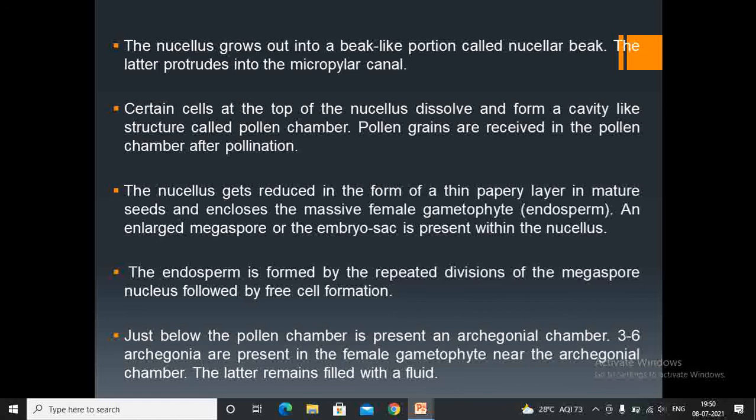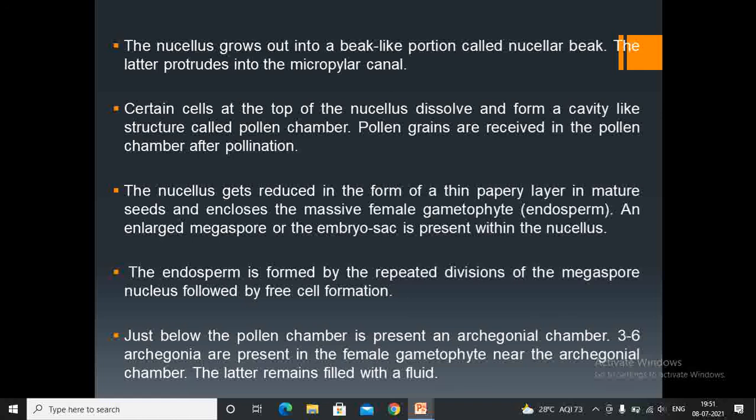Just below the pollen chamber is present an archegonial chamber. 3 to 6 archegonia are present in the female gametophyte near the archegonial chamber. The latter remains filled with a fluid. Okay, this is the structure of the ovule.